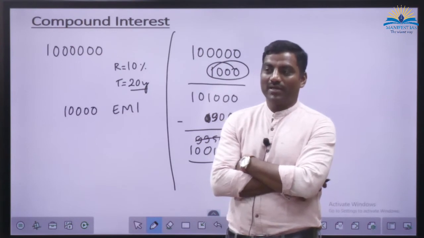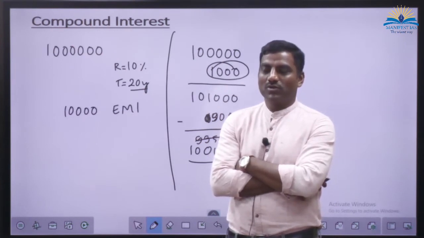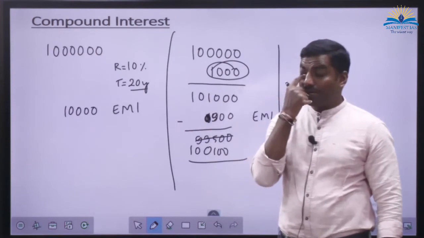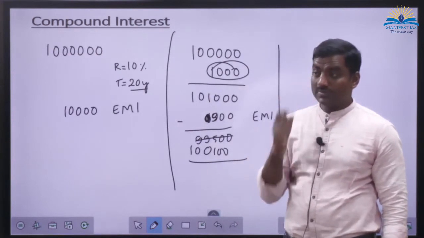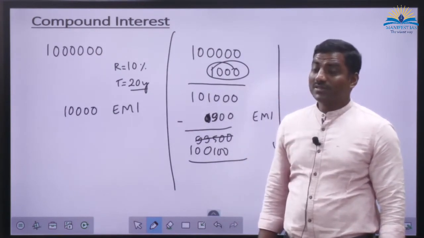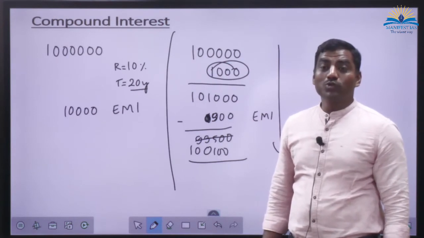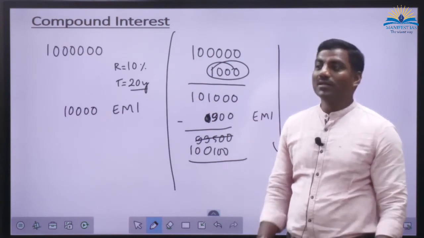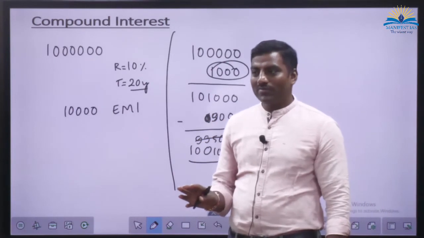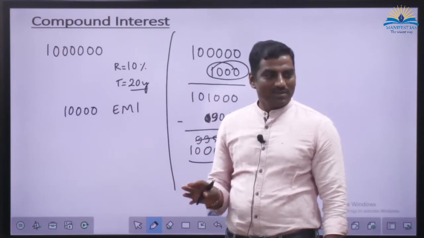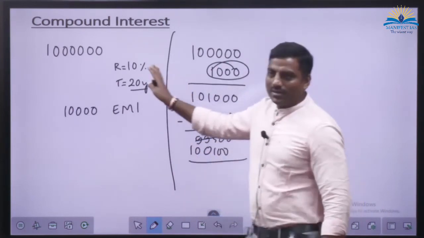How much have you taken? So, how much is the total interest that you have paid in 20 years? It is almost close to 1.5 times of what you have taken. Getting my point? So, this is general.